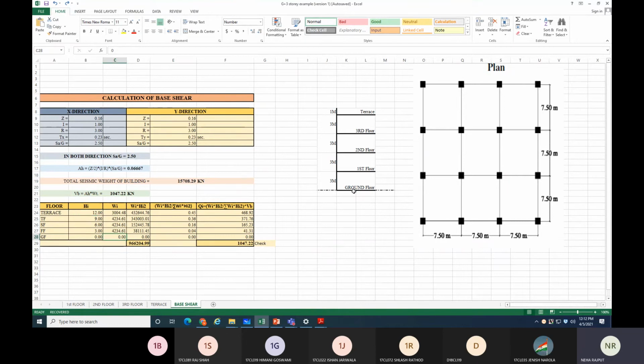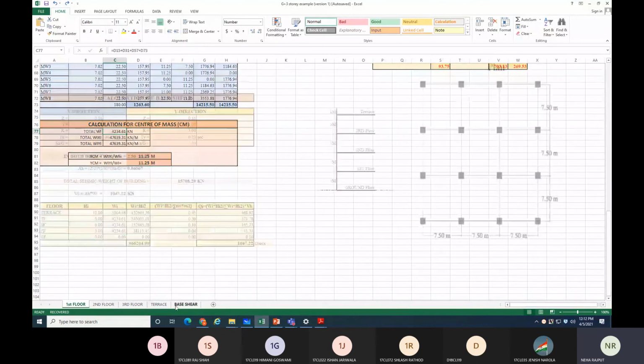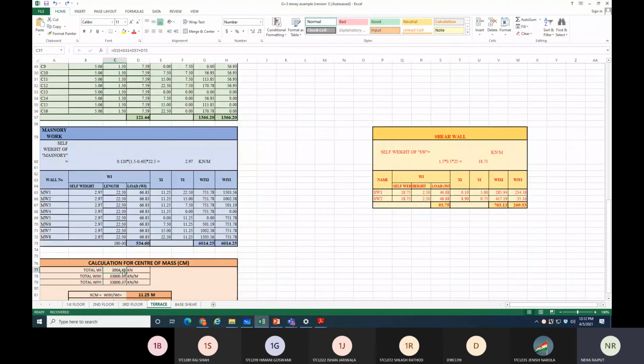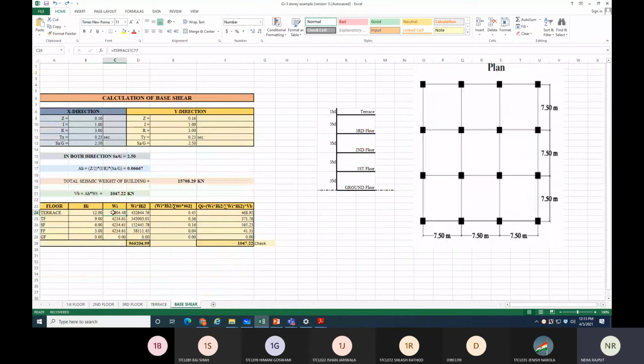Now coming to the Wi column. For the ground floor, we have taken missing weight, so the weight is 0, missing mass. Then the first floor weight is 4234, so here I have written 4234. The second floor is also the same, the third floor is also the same, and the terrace is 3004, so I have written 3004 over here. Then calculate Wi into 12 square, you will get this value. Wi into 9 square, this value. Wi into 6 square, this value. Wi into 3 square, this value.